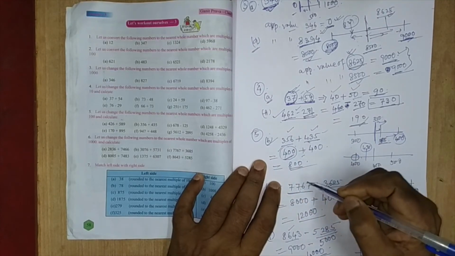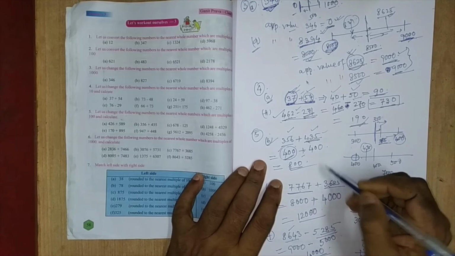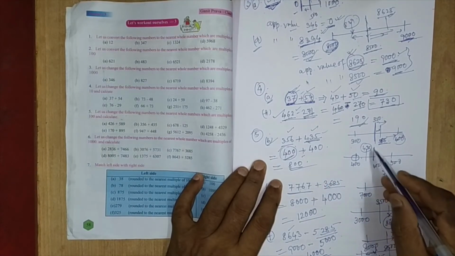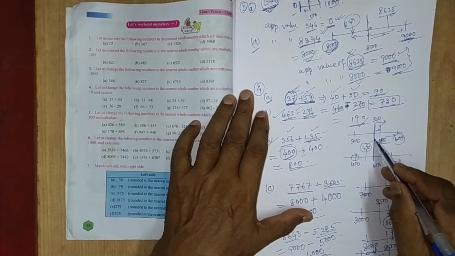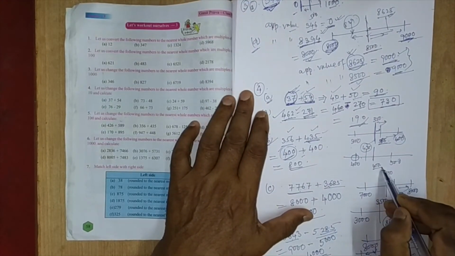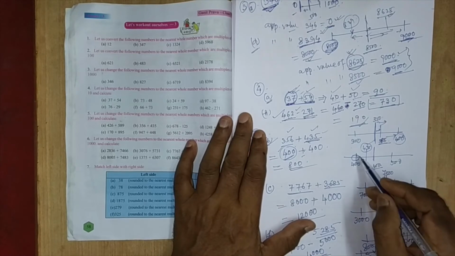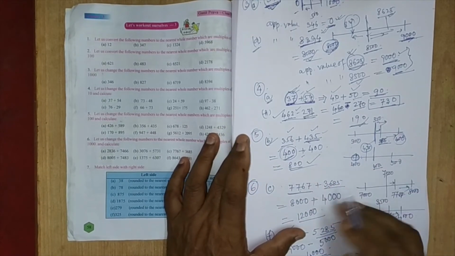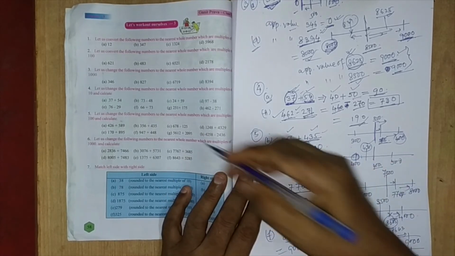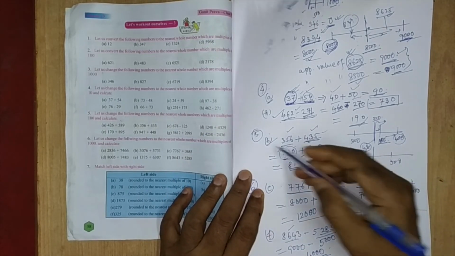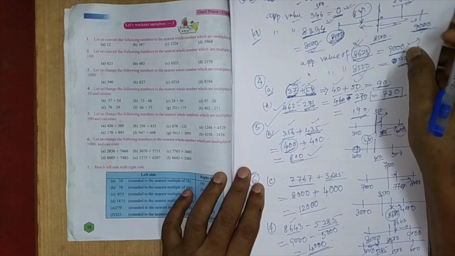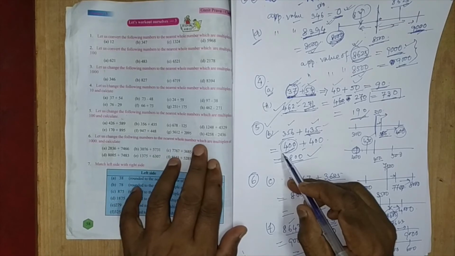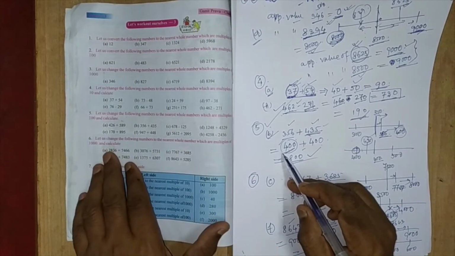The approximate value of 356 is 400, and for 435, it lies between 400 and 500. 450 is the middle point, and 435 is to the left of 450. So its approximate value will be 400. That's why 400 plus 400 is 800. In this way you can find the rest of the problems of question number 5. Next is question number 6: change the following numbers to the nearest whole number which are multiples of 1000 and calculate.